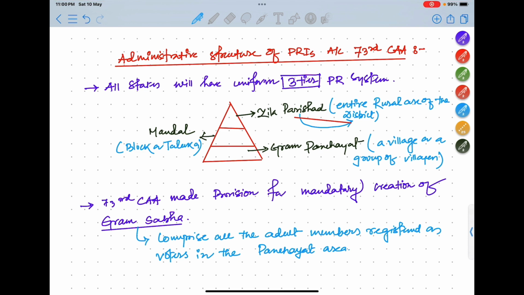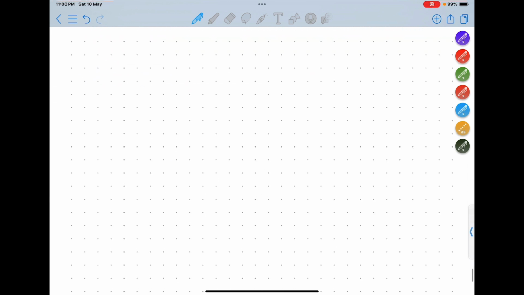So this is the administrative structure of PRIs according to the 73rd Constitutional Amendment Act. Here important things are, it is 3-tier. Okay. What are the different tiers? Gram Panchayat, Mandal and Zilla Parishad. And it also made mandatory provision to form Gram Sabha. So these are the three important points of the 73rd Constitutional Amendment Act. Now, what will be the election procedure of PRIs according to the 73rd Constitutional Amendment Act? Now we'll study this.